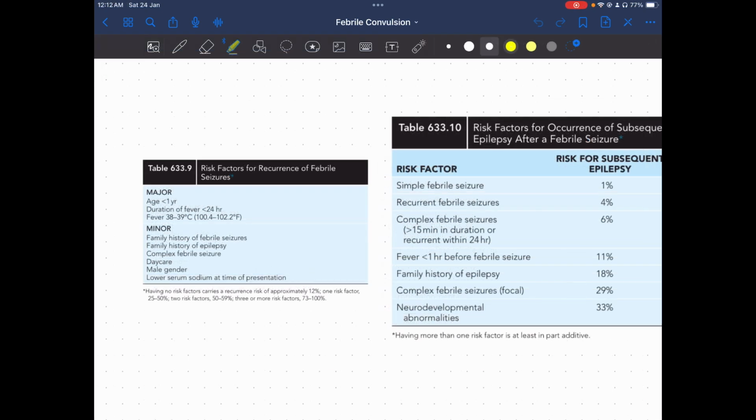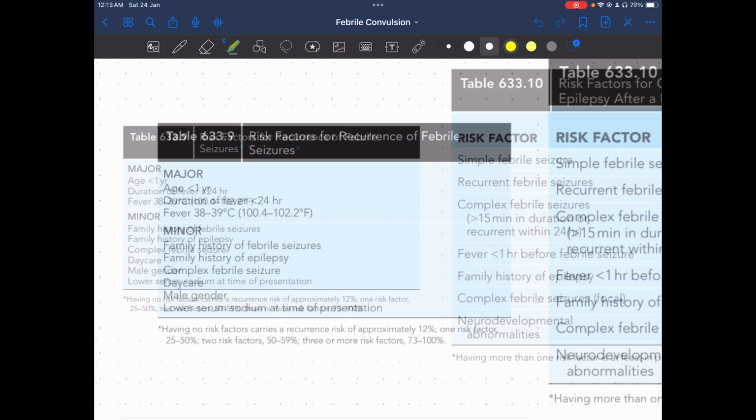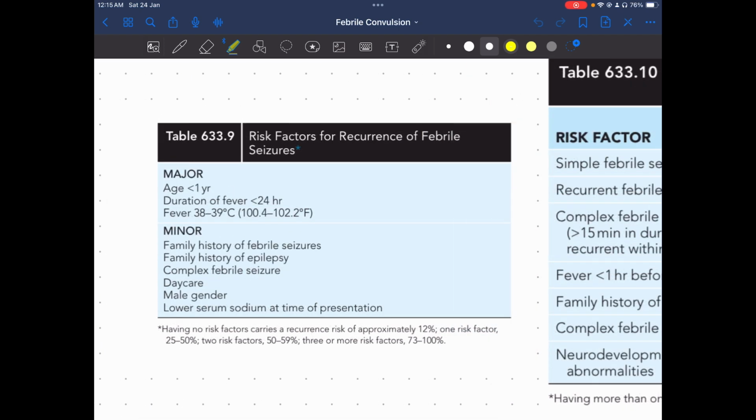Today I am discussing two important tables of febrile convulsion from Nelson. These are the risk factors for recurrence of febrile seizure and risk factors for occurrence of subsequent epilepsy. If you master these two tables, you are going to solve most of the MCQ. And if you put this table in your theory exam, you are going to get good marks definitely. So let's learn this table.